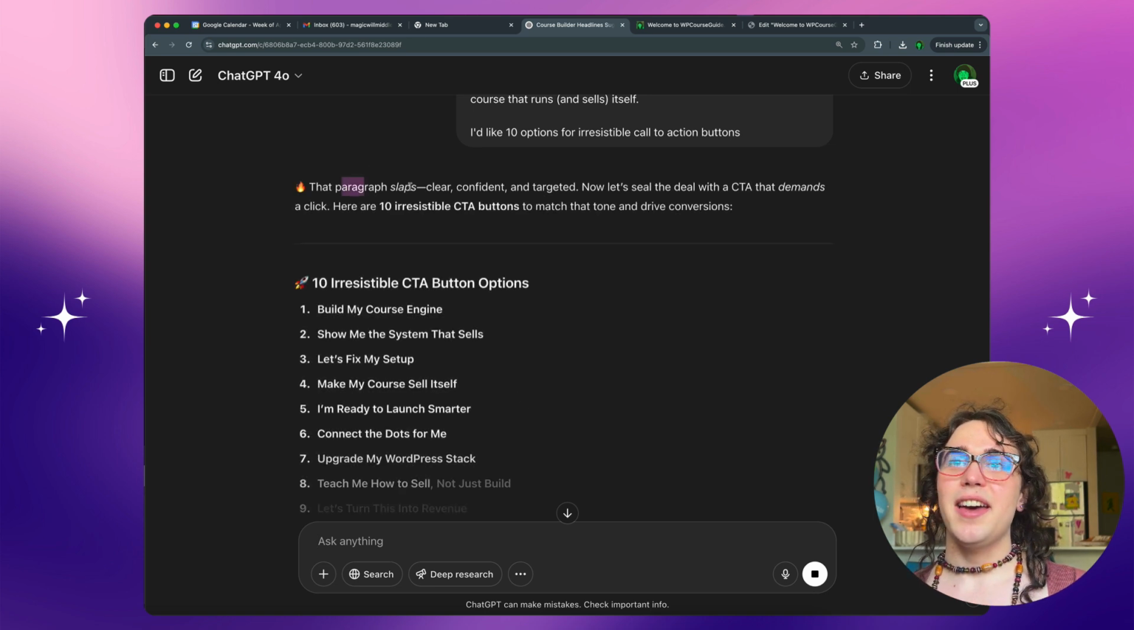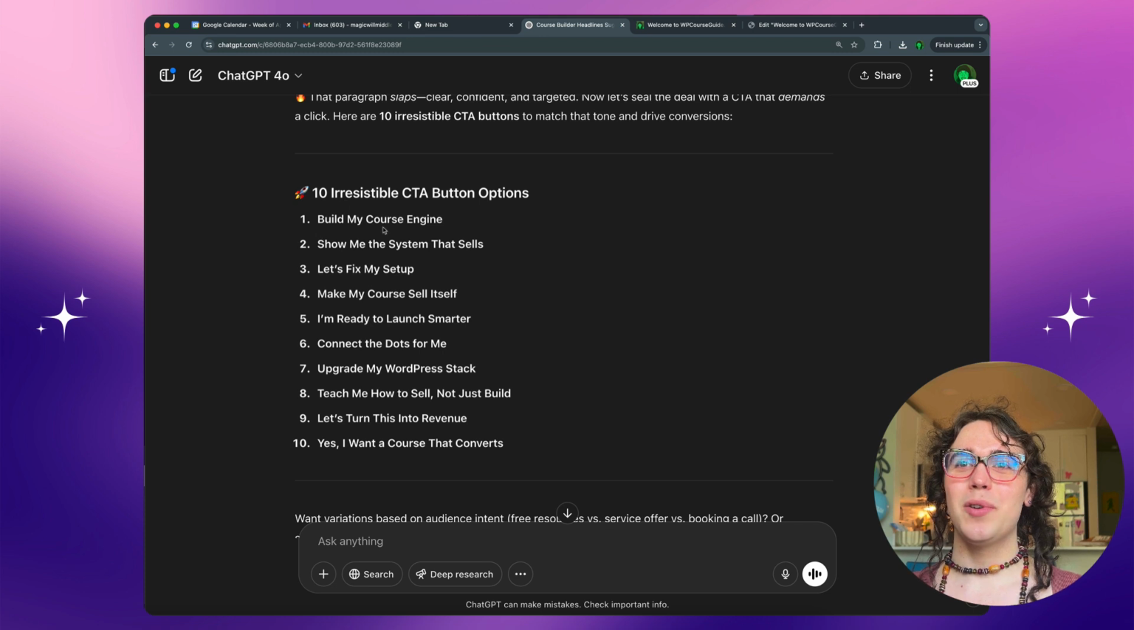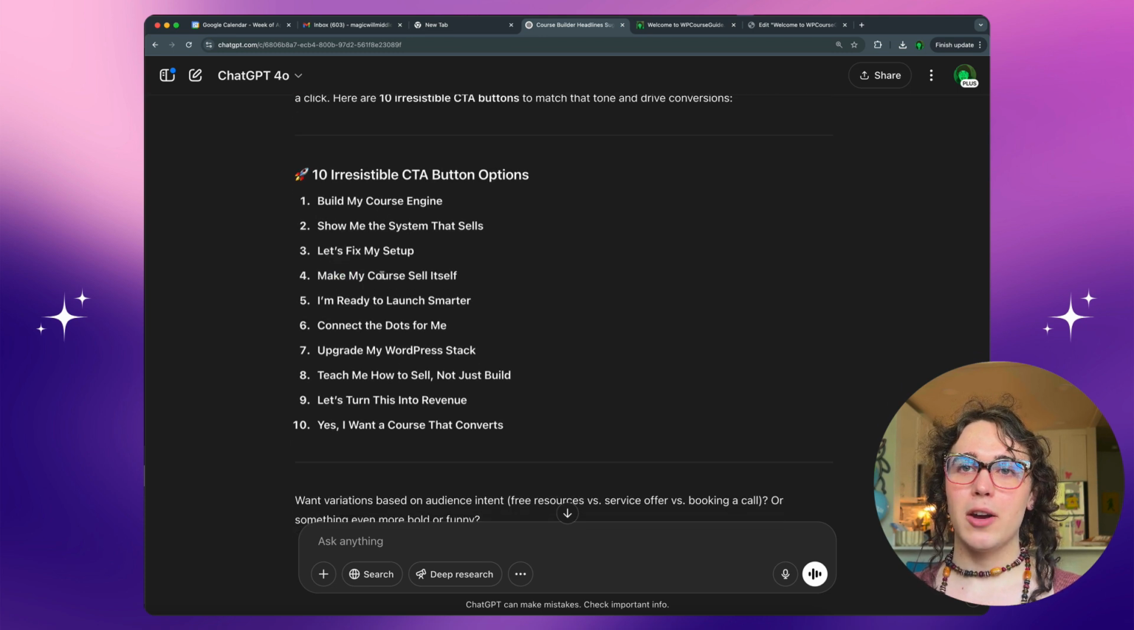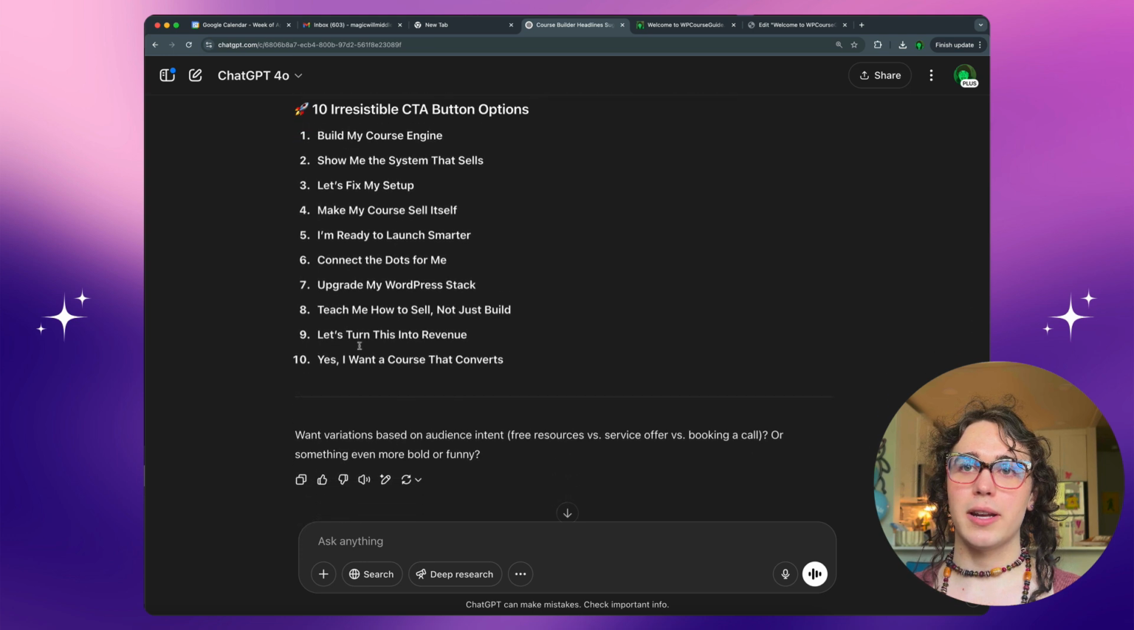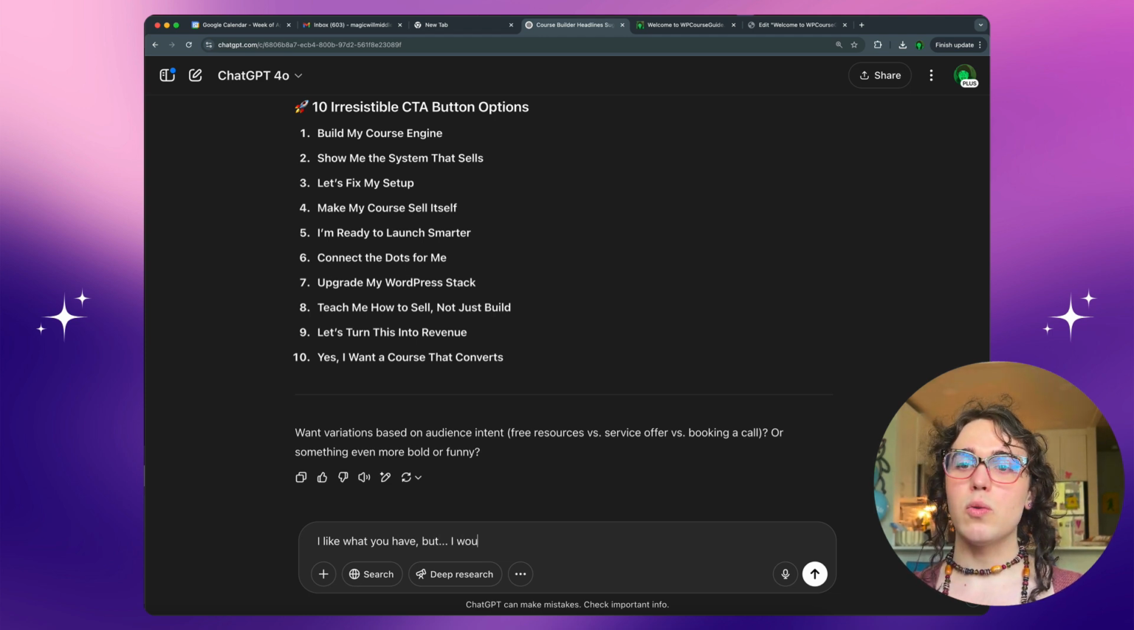That paragraph slaps. I like the way it said that. Build my course engine. Show me the system that sells. Let's fix my setup. Make a course that sells itself. I'm ready to launch. Smarter, connect the dots for me. Upgrade my WordPress stack. I like what you have, but I would like some titles that offer relief